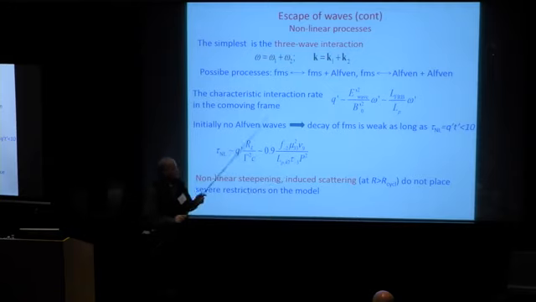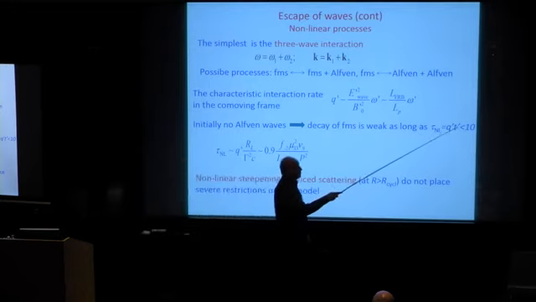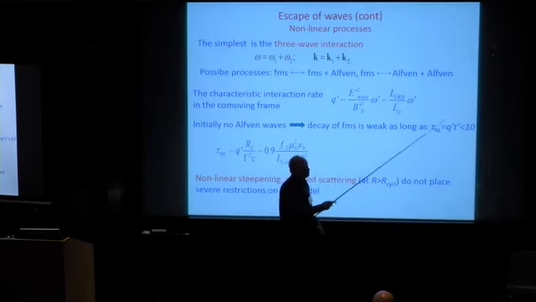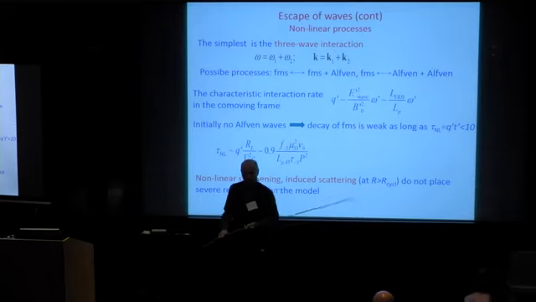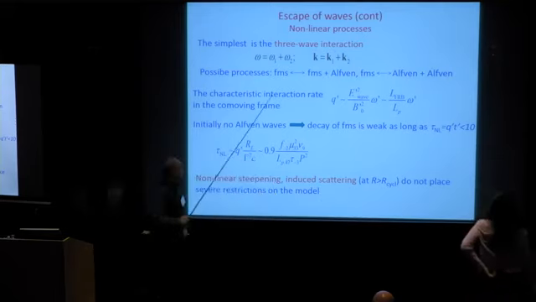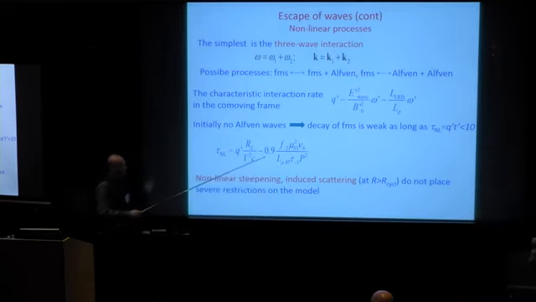So the condition for the wave to escape without being affected by nonlinear interaction is that the rate of interaction multiplied by the available time, this optical depth, should be smaller than about 10. Estimating this optical depth, we get something like about unity, which is smaller than 10.